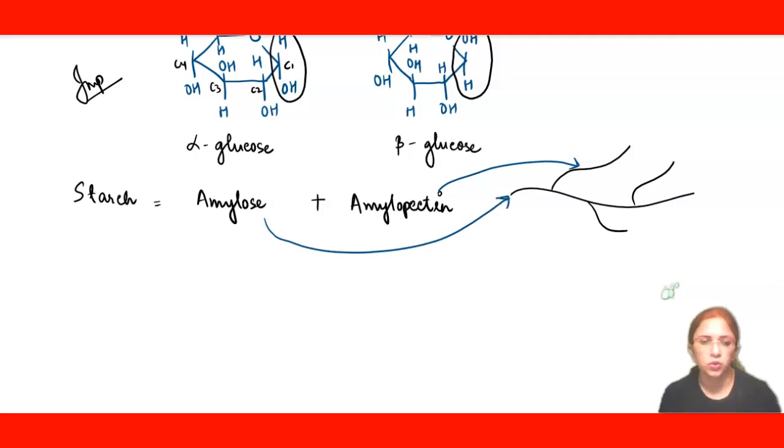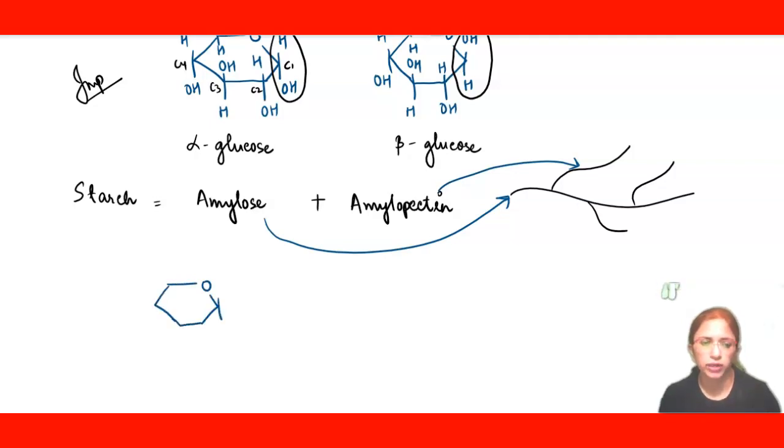So we will see which type of glycosidic bond is present in amylose and which type of glycosidic bond is present in amylopectin. Let's make two alpha glucose units, because amylose is a polymer of alpha glucose.